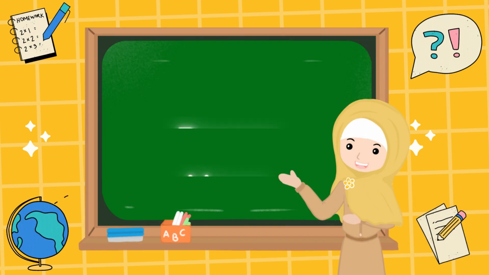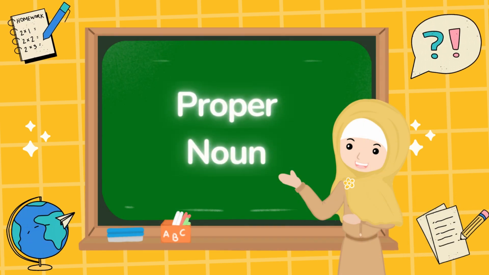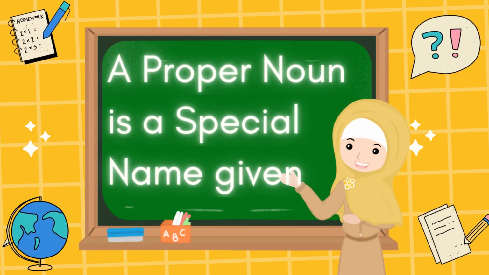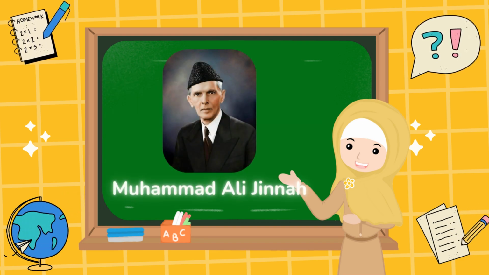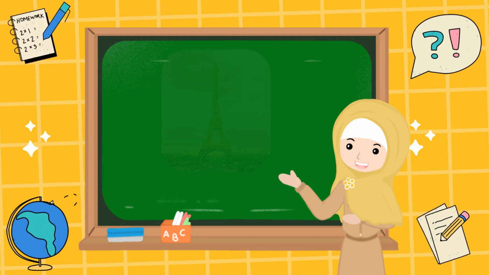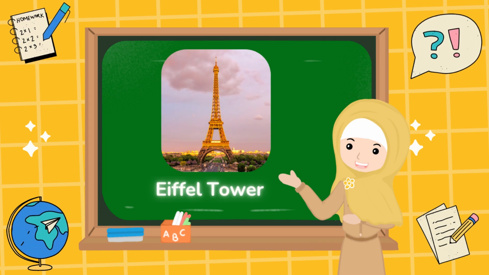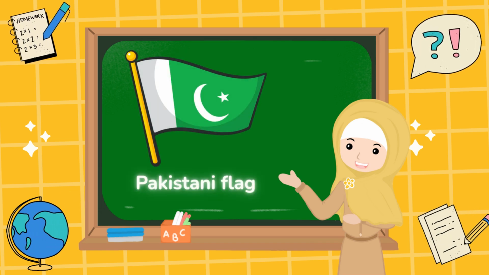First is proper noun. Proper noun is a special name given to a person, place, or thing. Like Muhammad Ali Jinnah, Eiffel Tower, and Pakistani flag.